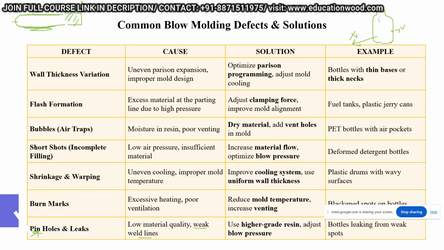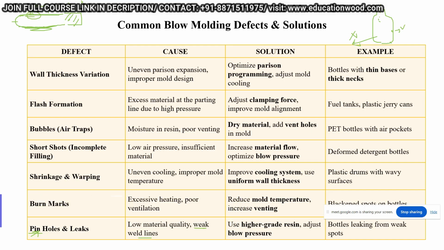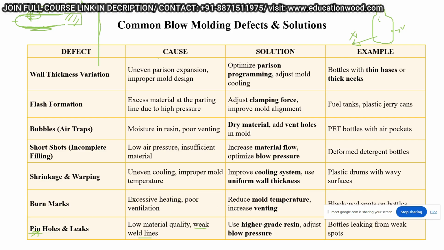So basically, this weld line is already weak, and there is a possibility that there is a wall thickness issue. Because of the high pressure, it creates a hole. It will create the leak there.